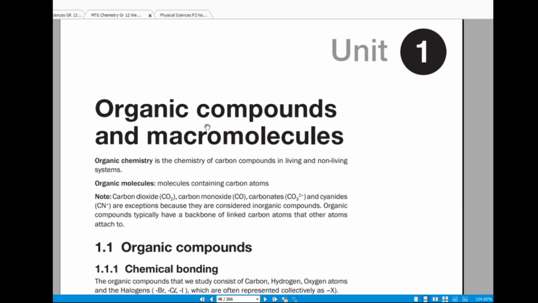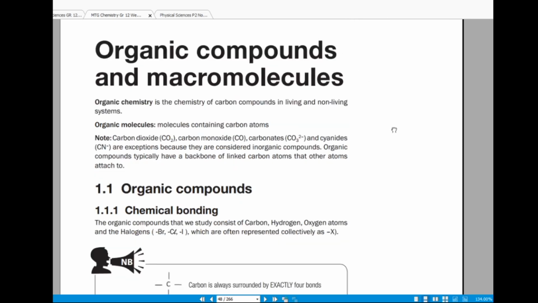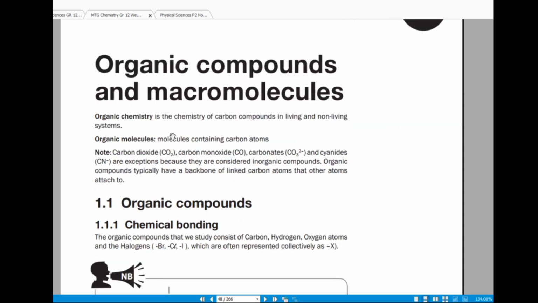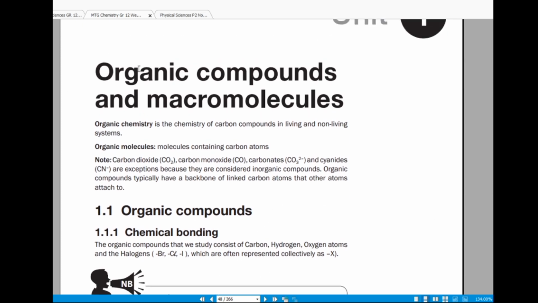The aim of my video is to focus more on answering question papers. So before we answer a question paper, I think it's necessary to briefly look at the theory, right? So as an introduction, I'll just read through and try to explain some of the concepts as I read through. So here we're looking at organic compounds and macromolecules. Organic chemistry is the chemistry of carbon compounds in living and non-living systems, right? Organic molecules are molecules containing carbon atoms, right?